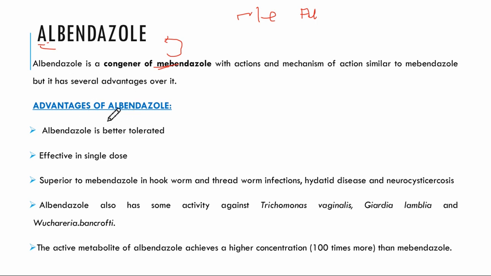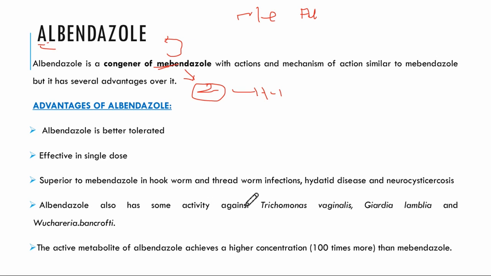Several advantages: it is similar, well tolerated, and effective in a single dose, while mebendazole was given twice a day for 3 consecutive days, but this is generally given as a single dose. It is superior to mebendazole in hookworm and threadworm infections, hydatid disease, and neurocysticercosis.